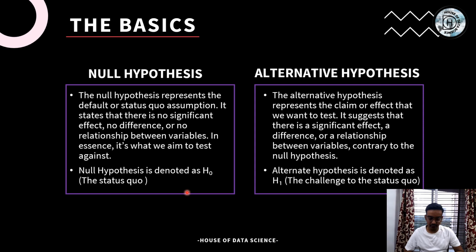What is the alternate hypothesis? The alternate hypothesis represents a claim or effort that we want to test. It suggests that there is a significant effect or difference between two variables, contrary to the null hypothesis. So in the null hypothesis we were saying there is no difference, no relationship, but here we are saying there is a relationship, there is some difference between the two variables which we are comparing. The alternate hypothesis is denoted as H1. So this is the symbol for the alternate hypothesis.